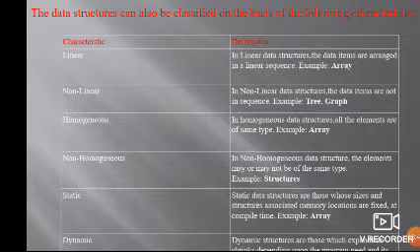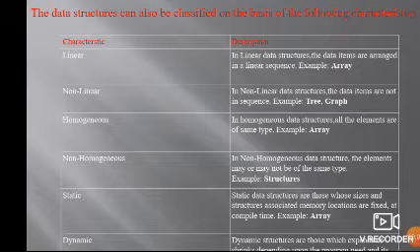Static means allocation of memory to the data structures before compilation. Before compiling only, the memory is allocated. So here static means we decide what type and size of memory we have to allocate. Based on the allocation of memory, data structures are of two types: static data structures and dynamic.